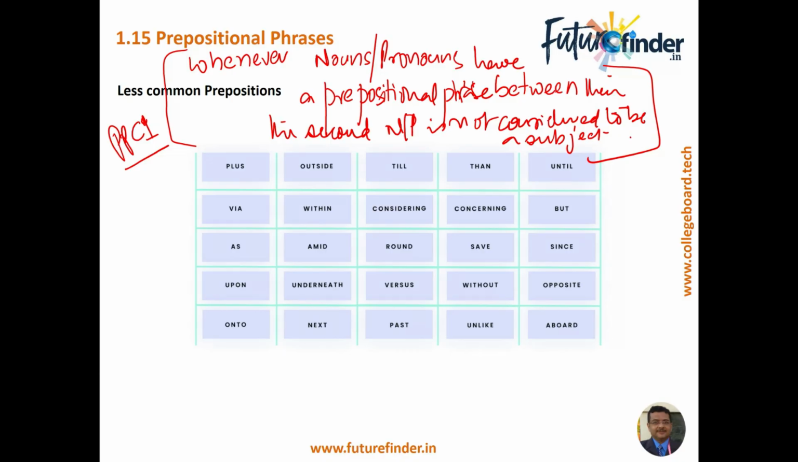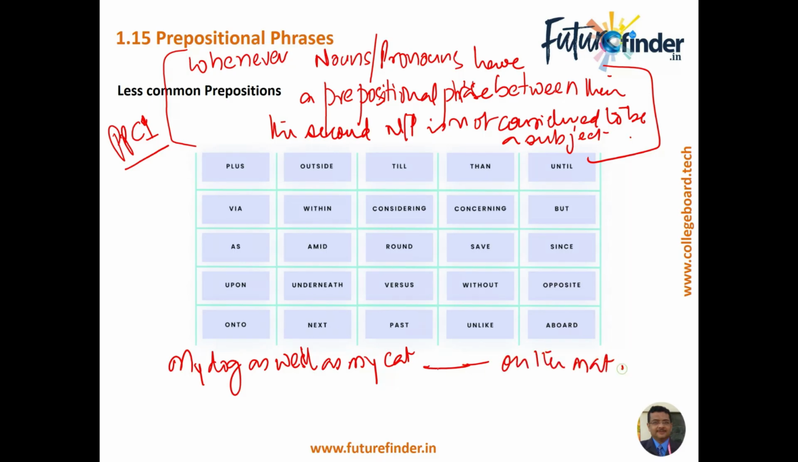Okay, PPC1. So let's take an example. Let's write down: my dog as well as my cat, dash, on the mat. Now we want to fill it out with the verb, either sleep or sleeps.